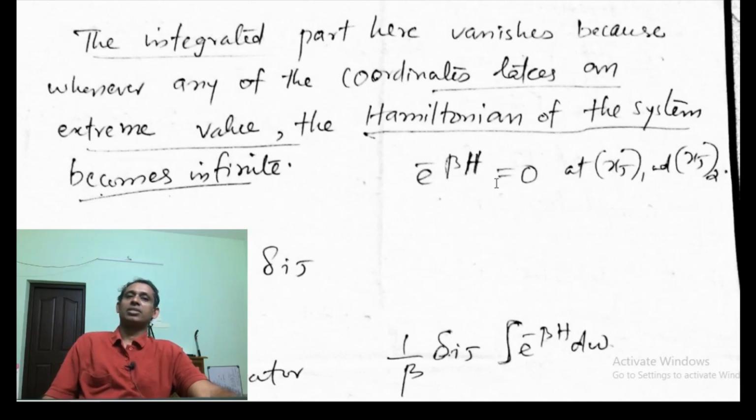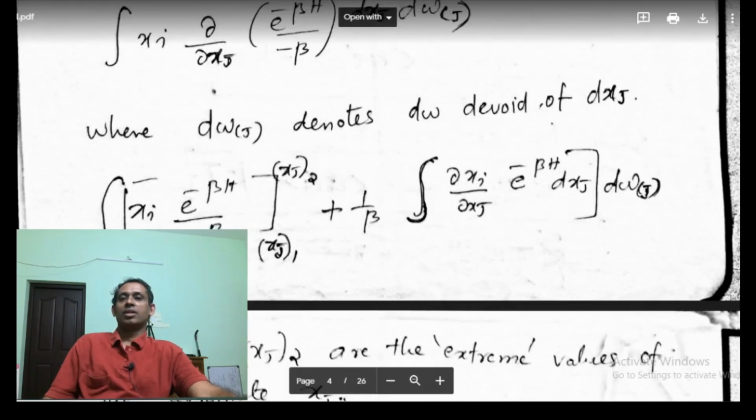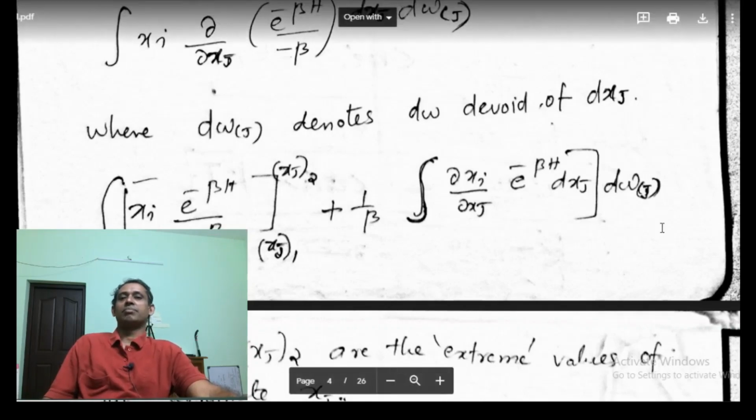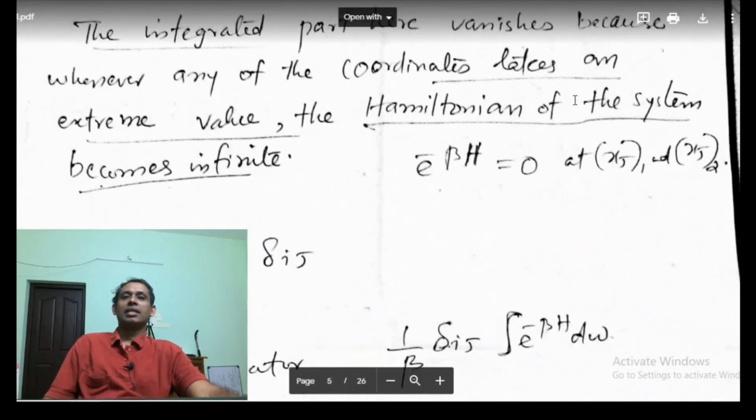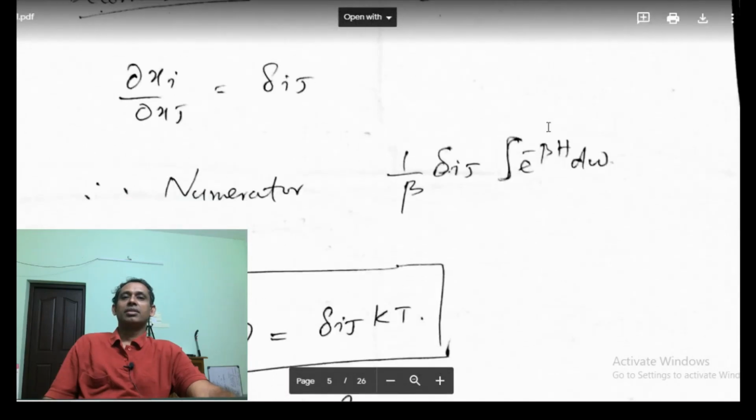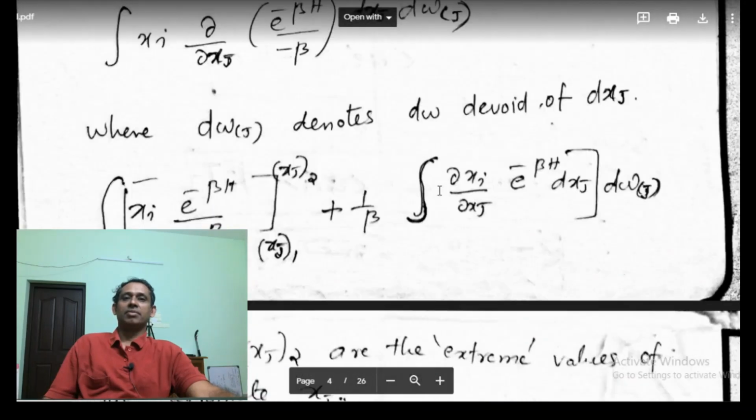E to the power minus infinity is 0. So this part will be 0. That will be entirely 0 when you apply the limits. So we will be left with only this term. So that integral that is written here, the ∂xi/∂xj is δij, that we know.